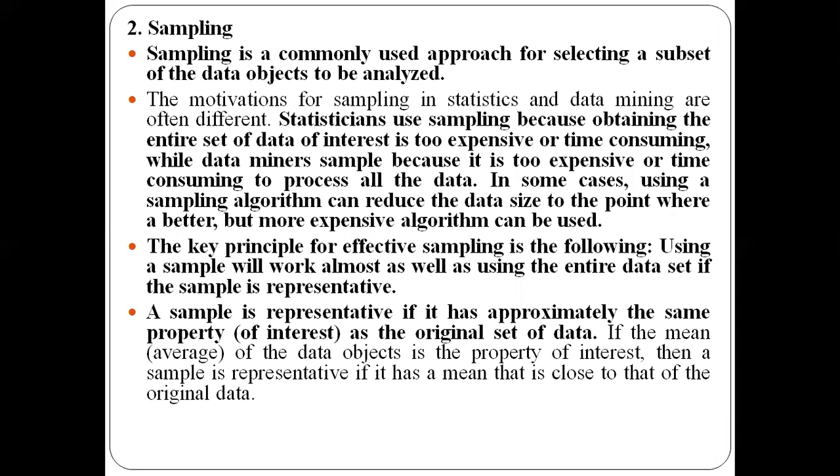If you get the same result, then such a sample subset of data is called representative. Even in your class, for example, if I want to convey something, I select one representative called the CR, class representative. I convey whatever I want to that person, and he conveys it to you. From a set of students, I have selected one person as a representative.